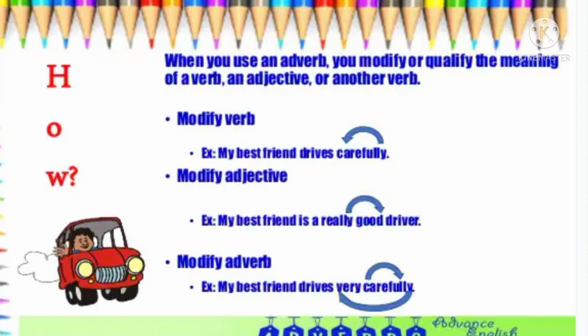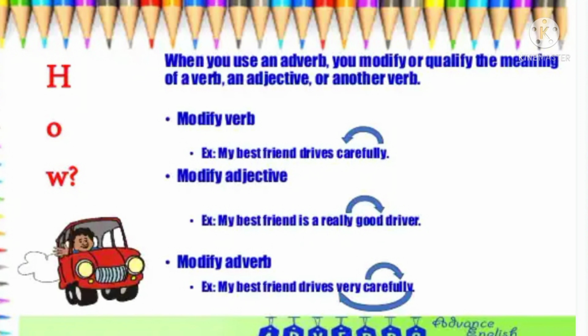Look at these examples. My best friend drives carefully. Carefully is the adverb, and it shows how my friend drives. So it tells something about the verb. So here the function of this adverb is the modifier of a verb.